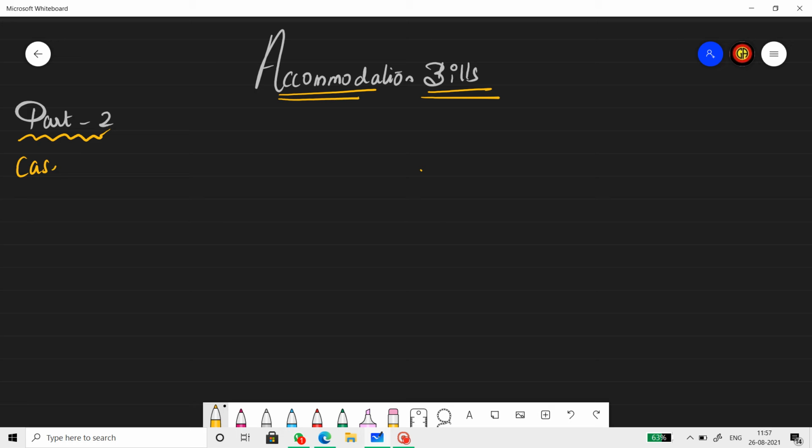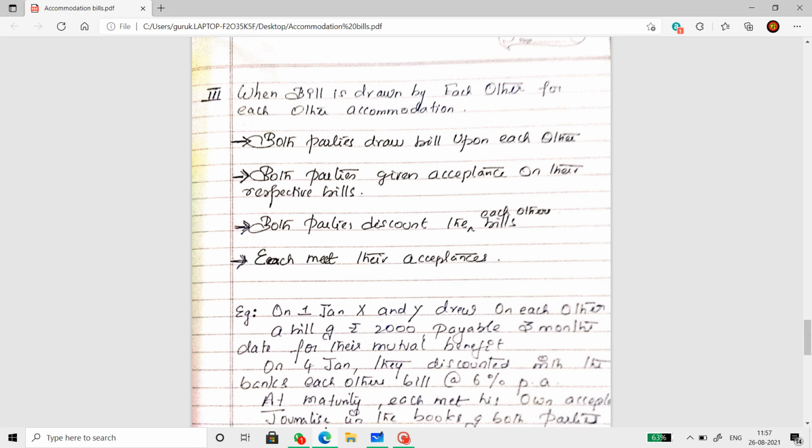Case 3. When a bill is drawn by each other for each other's accommodation.